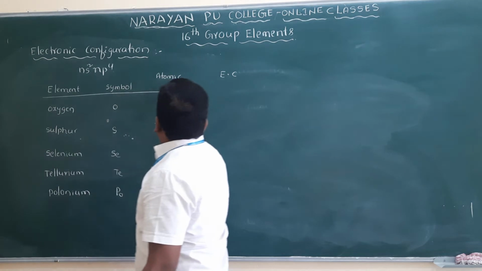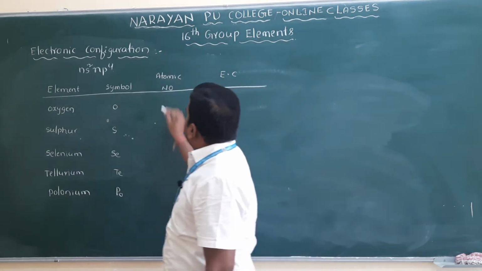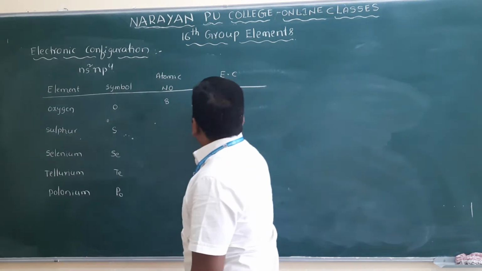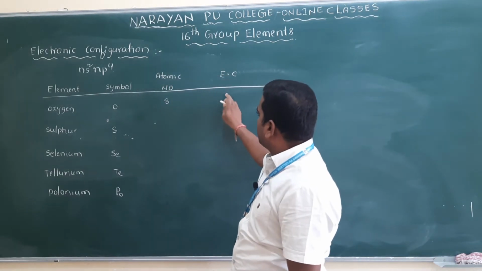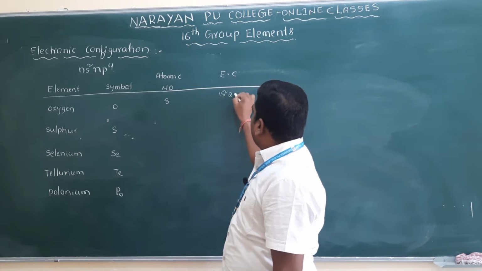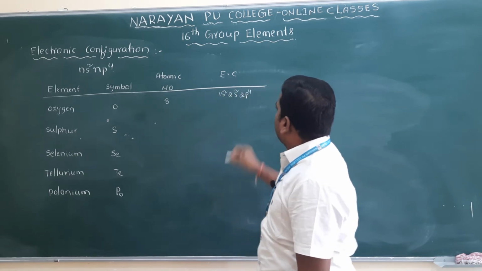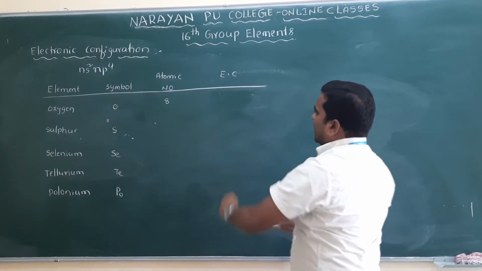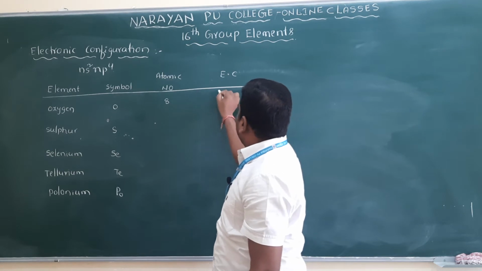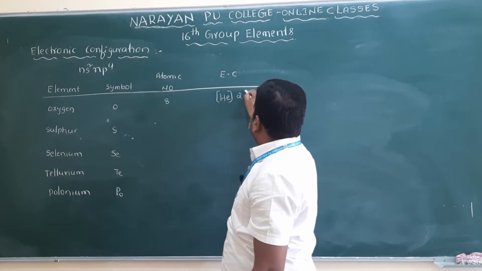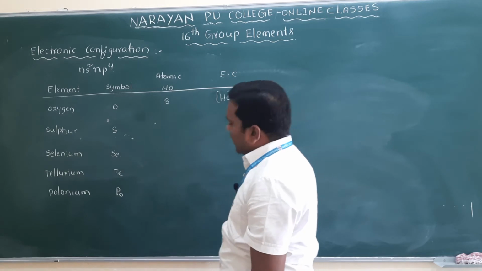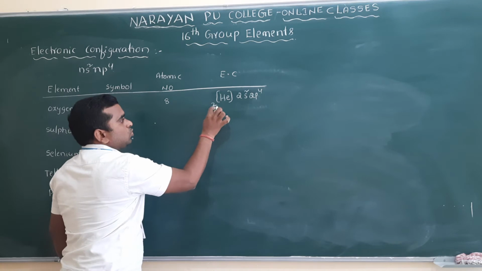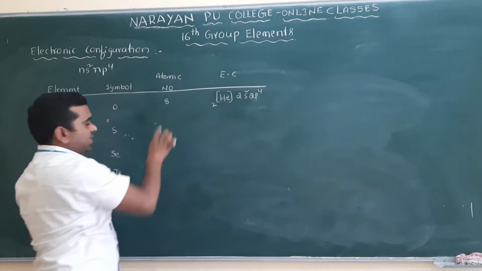Write the atomic number. Clear? So when you write the atomic number, the oxygen atomic number you already know, 8. So 8 means what is the electronic configuration? 1s2, 2s2, 2p4. Isn't it? So 1s2 means I will write helium. So I will write helium, 2s2 2p4. This is the electronic configuration of oxygen. Helium means atomic number 2, 2 plus 2 is 4, 4 plus 4 is 8, that is clear?